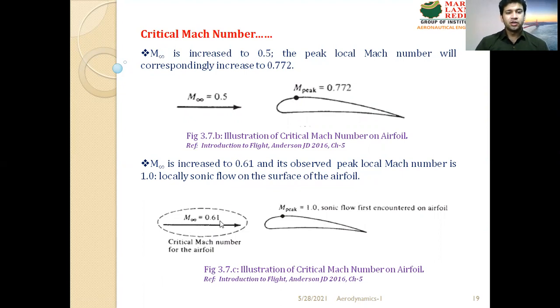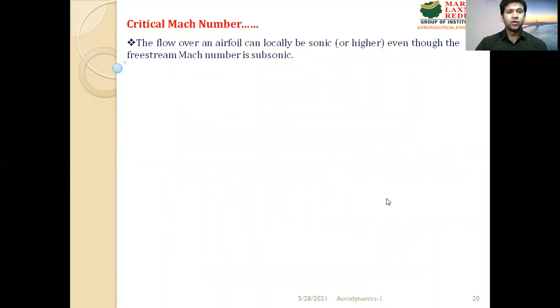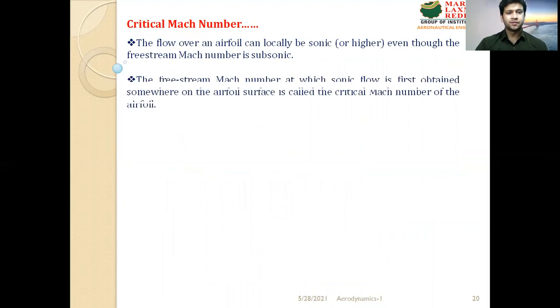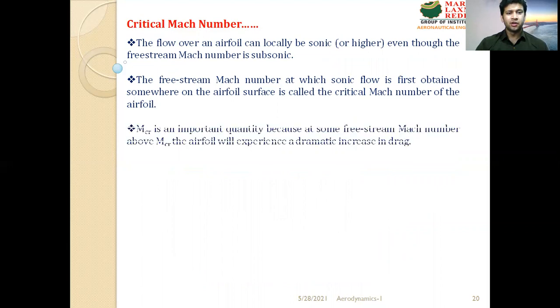The same free stream flow, when it is passing over the airfoil in the test section, there is a point on the airfoil where this flow becomes sonic. It reaches sonic flow, that is M equals 1. So in that case, we call this free stream Mach number the critical Mach number for the airfoil. The flow over an airfoil can locally be sonic even though the free stream Mach number is subsonic. The free stream Mach number at which sonic flow is first obtained somewhere on the airfoil surface is called the critical Mach number of the airfoil.